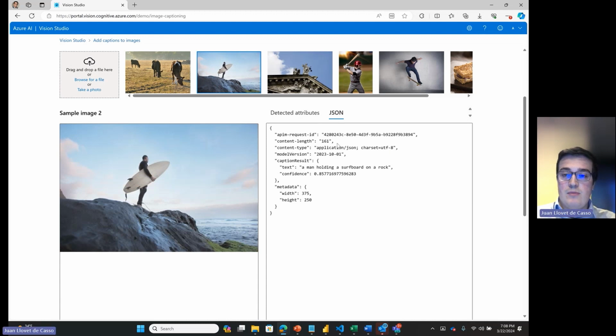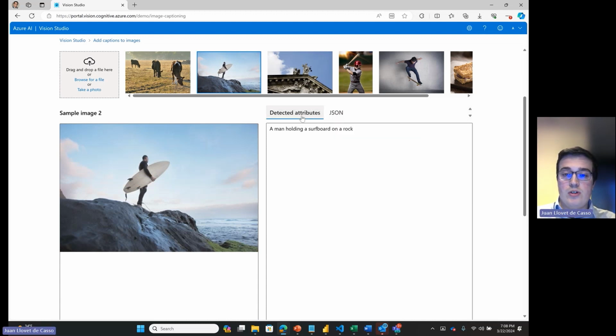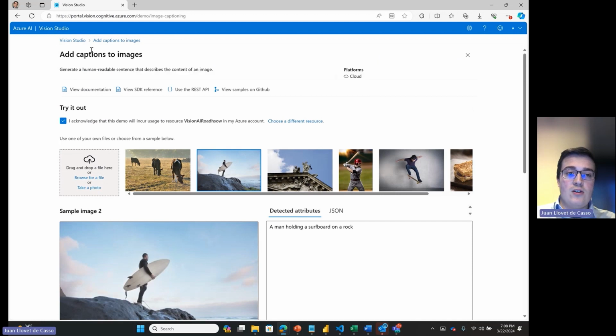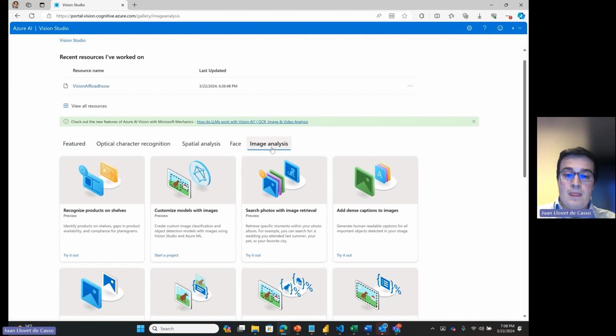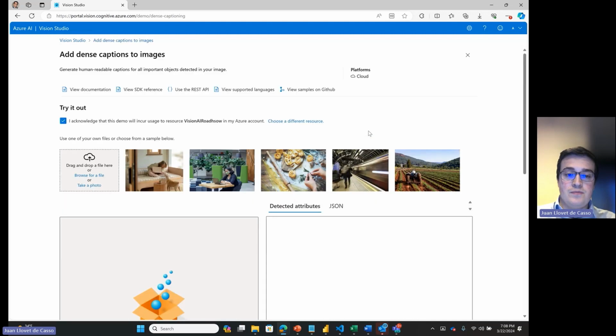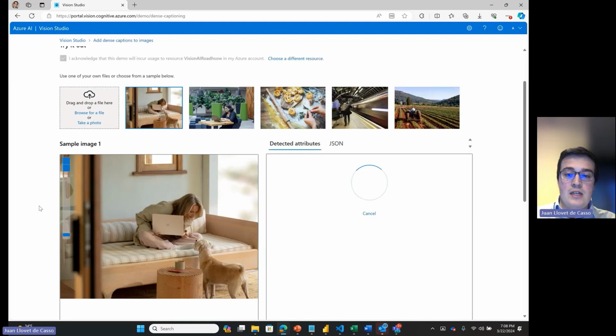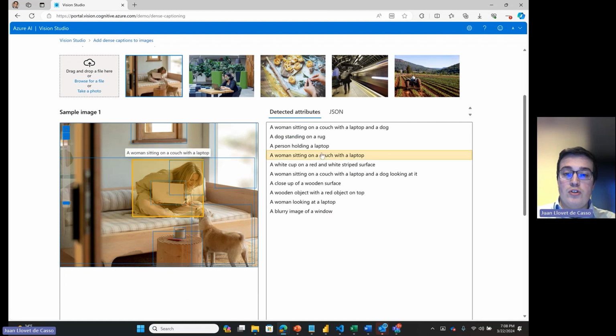And in this case, for example, we'll have a man holding a surfboard on a rock. But we can go beyond this with captions by adding dense captions to images. So if we have this scenario, for example, the model is going to give us a collection of sentences describing the image. For example, here it is a woman sitting on a couch with a laptop and a dog, and that is the bigger detection.